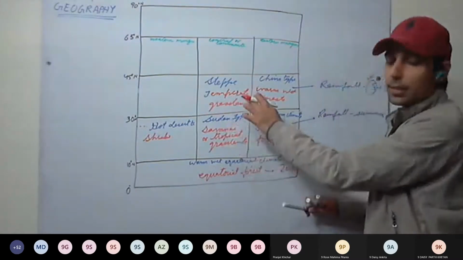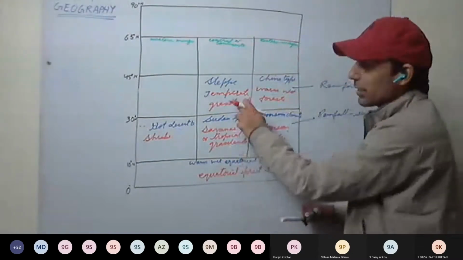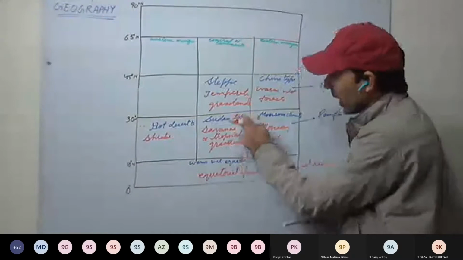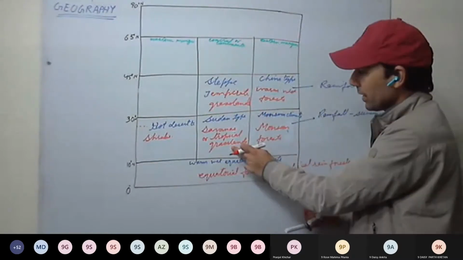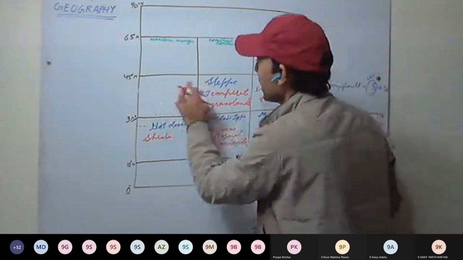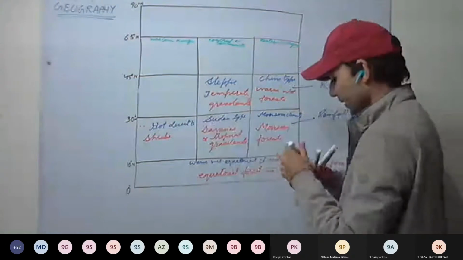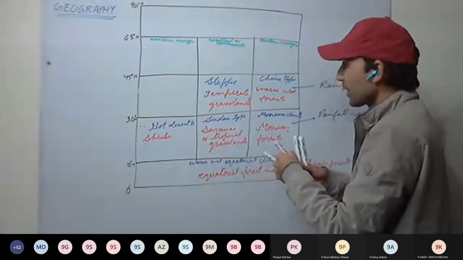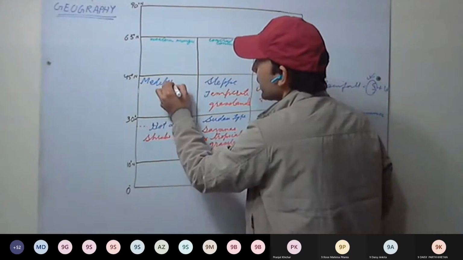If you compare these two grasslands, see here grasses are long and here they are short. But as nutrient value, they have more nutrients as compared to these grasslands. And here, then we have the western margin. Which kind of climate? This is a very important climate. This is our Mediterranean